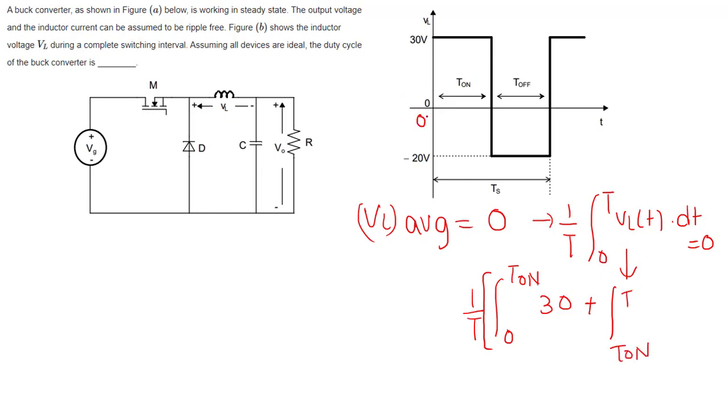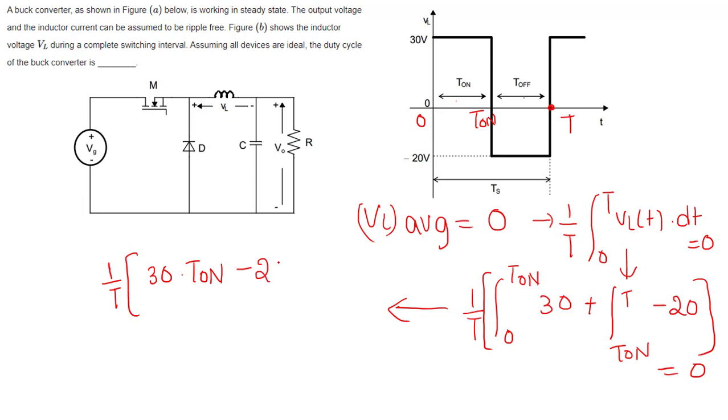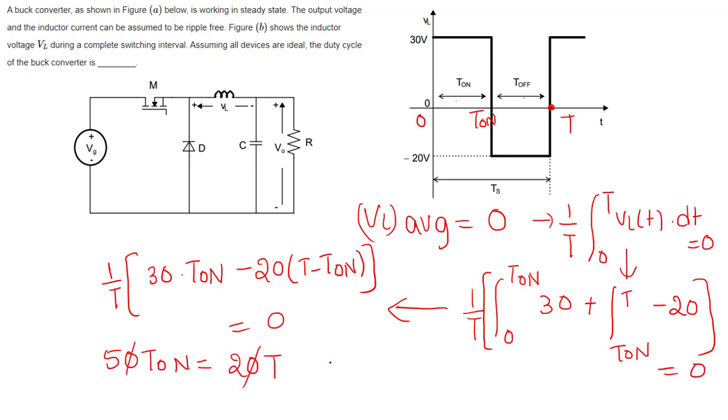See, this is 0, this is T on. What is T on plus T off? That is the total time period T. From T on to T, the value is minus 20. Tell me this is equal to 0. First I will complete this answer, then make it equal to 0: 1 by T times 30 into T on and minus 20 into (T minus T on) is equal to 0. So I can write 50 T on is equal to 20 T. Then T on by T is 2 by 5.